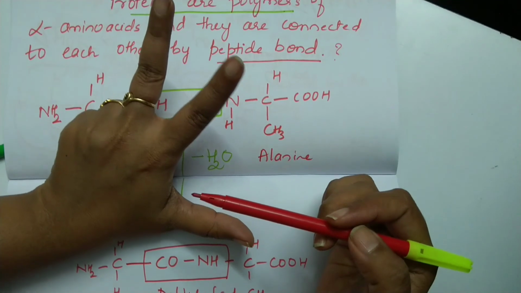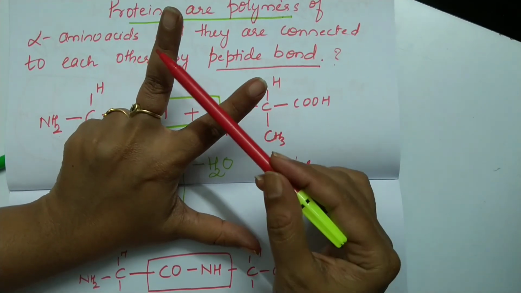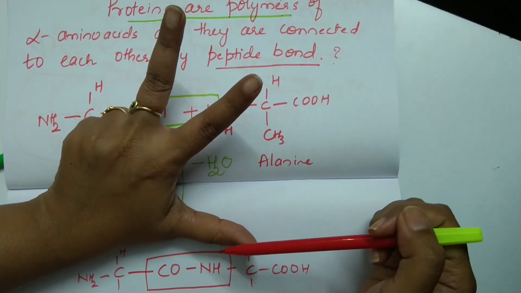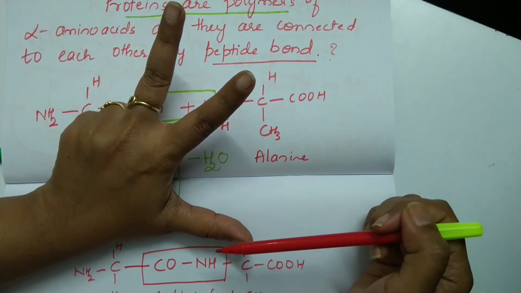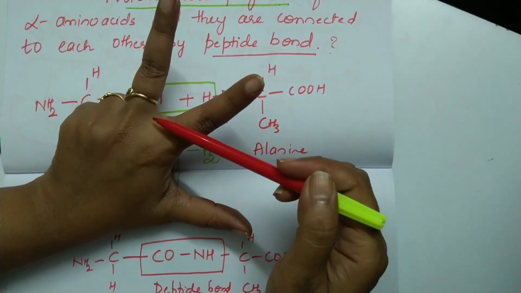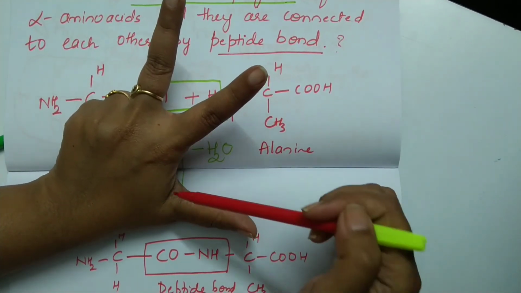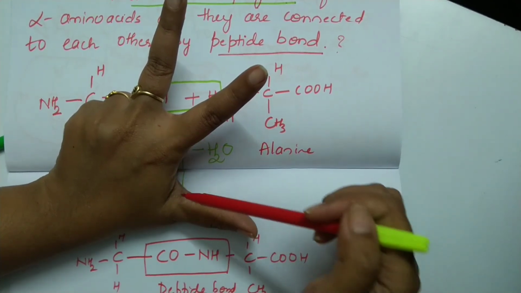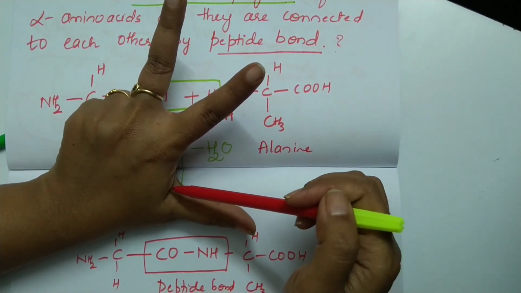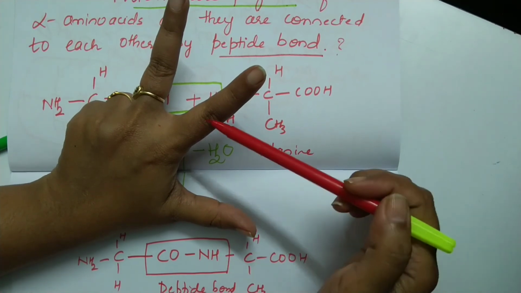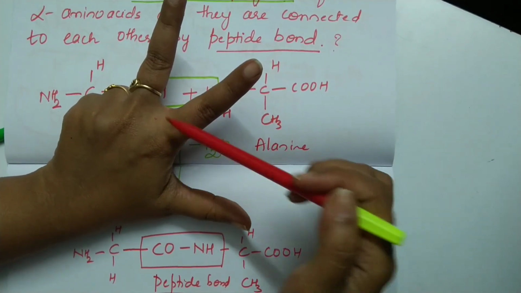So I'll take up another molecule here. So I have 3 amino acids. Therefore it is very good, a tripeptide. And how many bonds? This is one bond and this is the second bond. So how many peptide bonds or peptide linkages? 2. So a tripeptide has 2 peptide linkages.